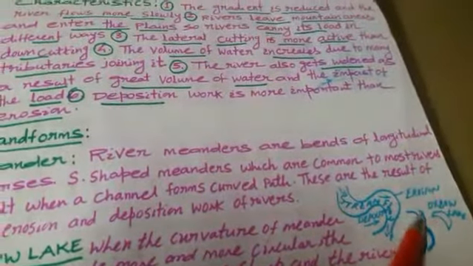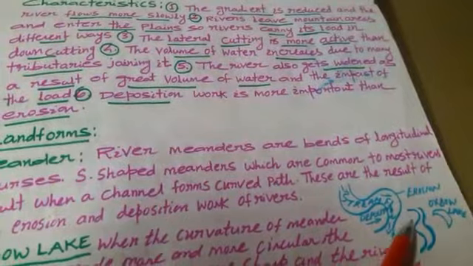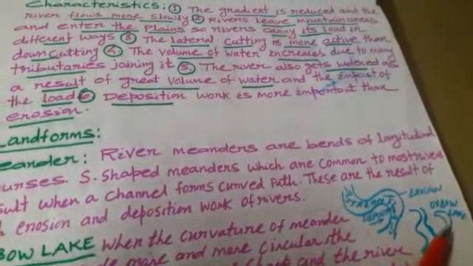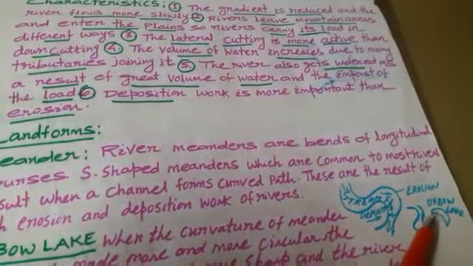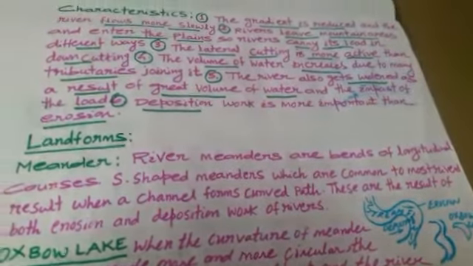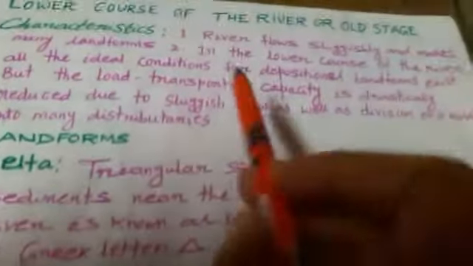Now the river breaks the meander and flows in a straight way, and this curved neck is separated from the main river and develops the what? Oxbow Lake. Next one, we'll learn about the lower course of a river, or the old stage.